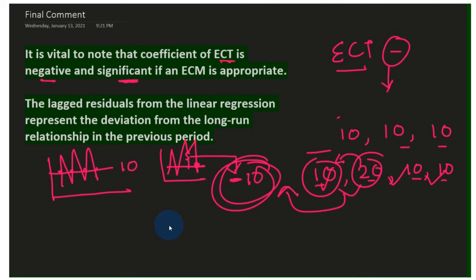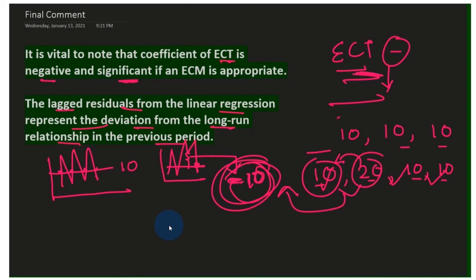So we can estimate, say, 0.1%, that we need to adjust to restore our equilibrium from the shock or disequilibrium position. The lagged residuals from the linear regression represent the deviation from the long run relationship in the previous period, as we just explained from our model.